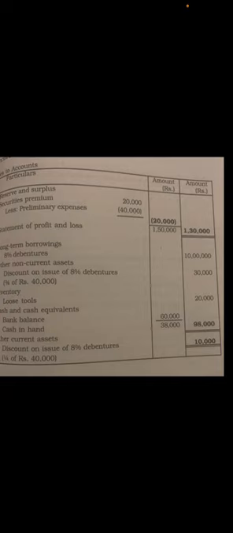Under non-current liabilities you have long-term borrowings. So long-term borrowings is 10 lakh. Next you have assets. Under assets first comes non-current assets. So how much is the non-current asset here? According to note 3, it is 30,000. Next is current assets. Under current assets you have inventory, then cash and cash equivalent, and other current assets. Inventory is 20,000. Cash and cash equivalent is 98,000. Other current asset is 10,000. You don't have to add or do anything, you just have to make the entries. That's it.